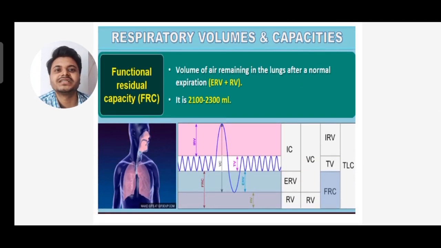Now functional residual capacity, that is FRC. It is the volume of air remaining in the lungs after normal expiration. It is about 2100 to 2300 ml.